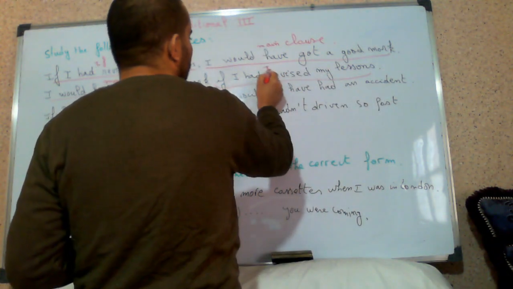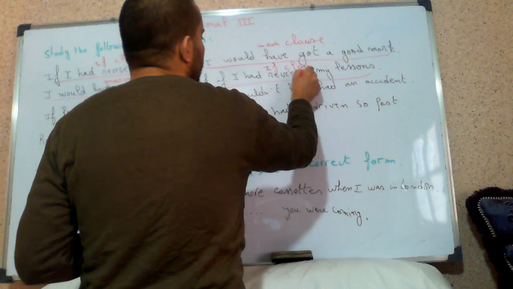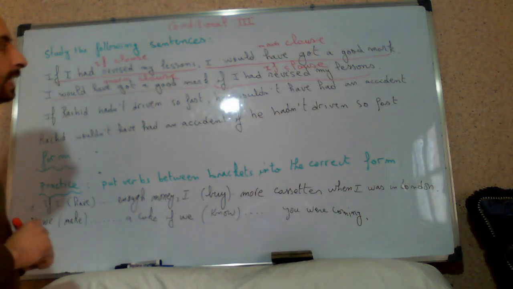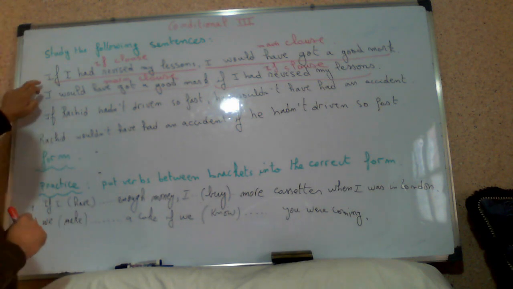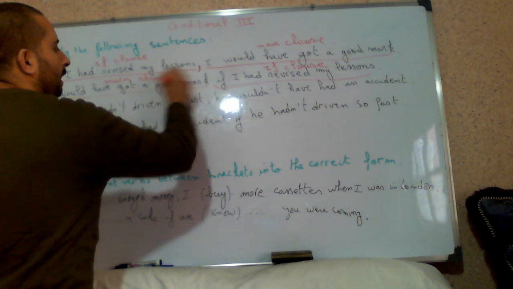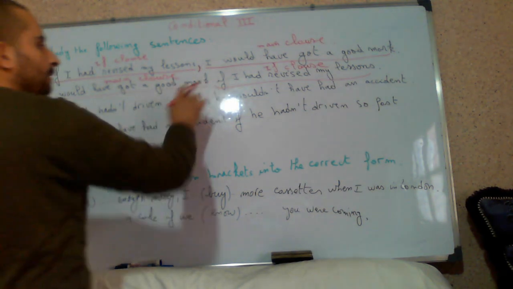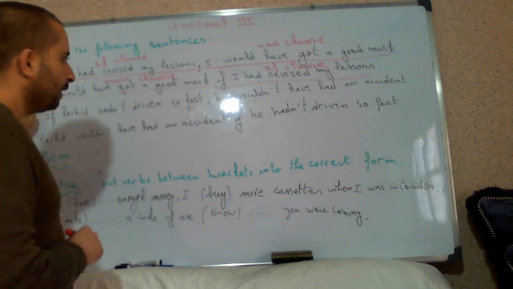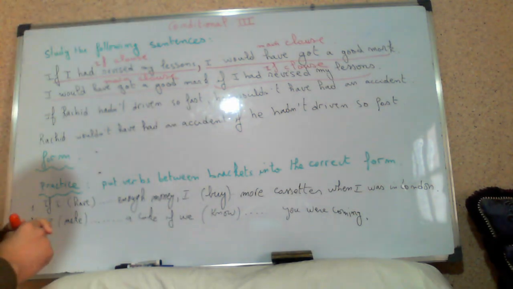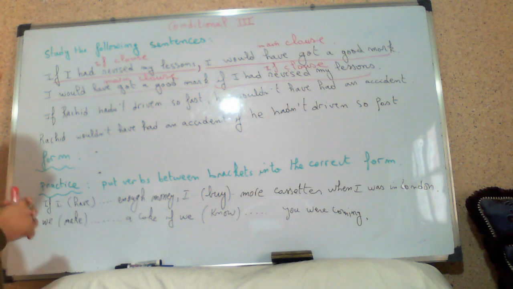So what is the difference between the two sentences? Here, if we start by if, we use what? Comma. But here, if we don't start by if, we start by the main clause, we don't use a comma. Okay, let's start studying the form.